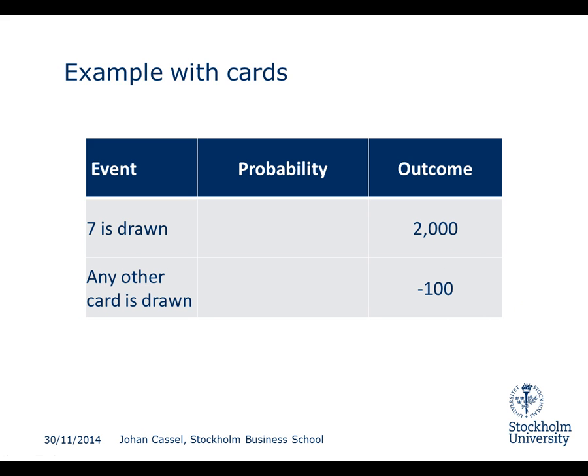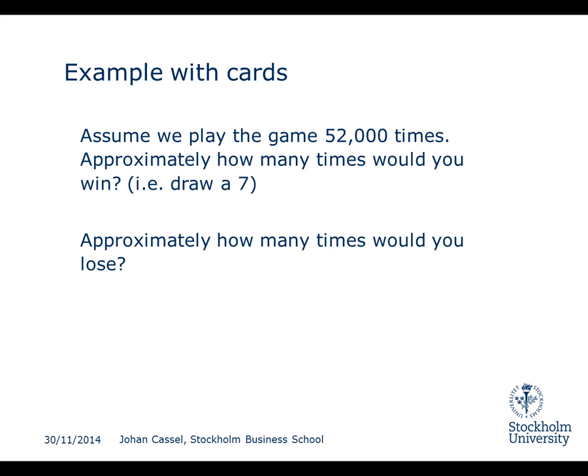So what is the probability that you draw a 7? Well, a normal deck of cards has 52 cards. Out of those, 4 are a 7, so the probability to draw a 7 is 4 divided by 52. And on the contrary, we have 48 other cards, so the probability to draw any other card is 48 divided by 52. You might note here that the probabilities sum to 1, so 4 divided by 52 plus 48 divided by 52 was 1. So if you draw a card, then it's a 100% chance that it's either a 7 or something else.